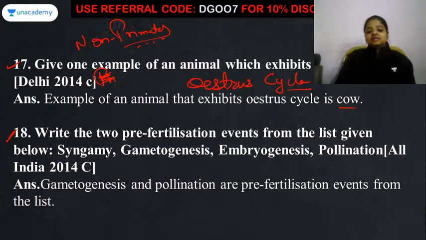Write the two pre-fertilization events from the list given below. We all know that for the process of fertilization there are three different stages: pre-fertilization, fertilization, post-fertilization. In pre-fertilization, gamete formation and gamete transfer will happen. In fertilization, fusion of gametes will happen. In post-fertilization, the development of embryo will occur.